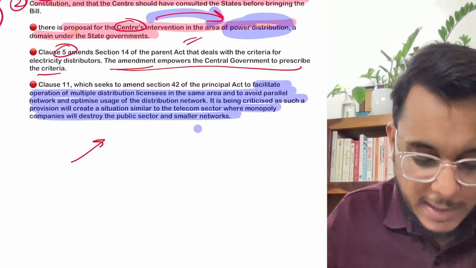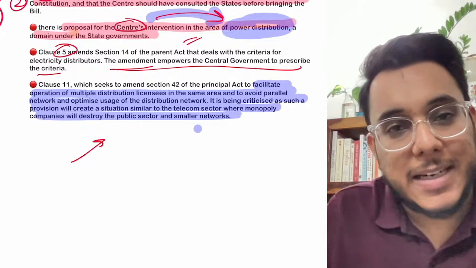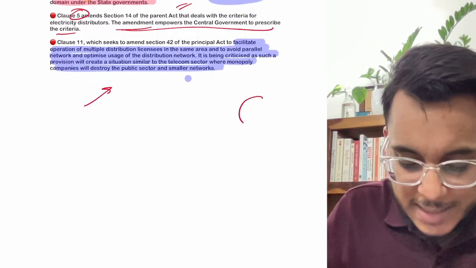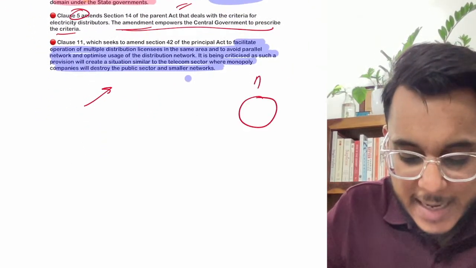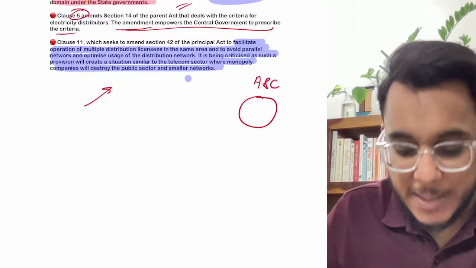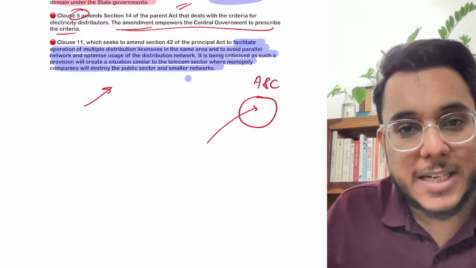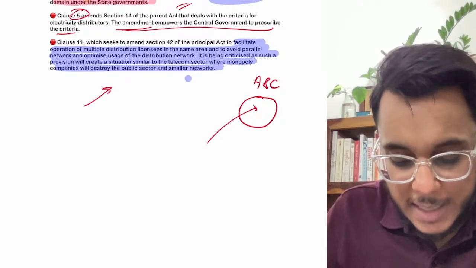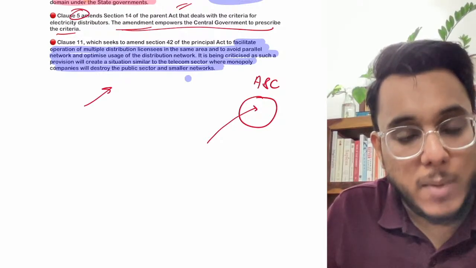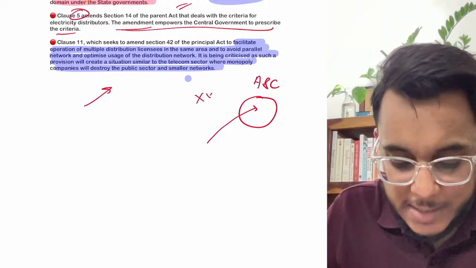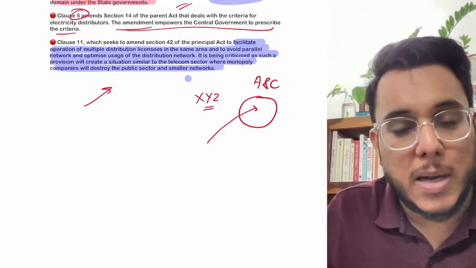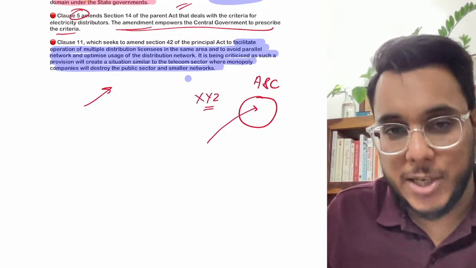And then the next issue that comes here is this. Let's say there is one particular area, and the name of this area is ABC. Earlier, electricity was being provided to this area by a distribution company, named XYZ. So XYZ distribution company, owned by the government, was providing electricity here.